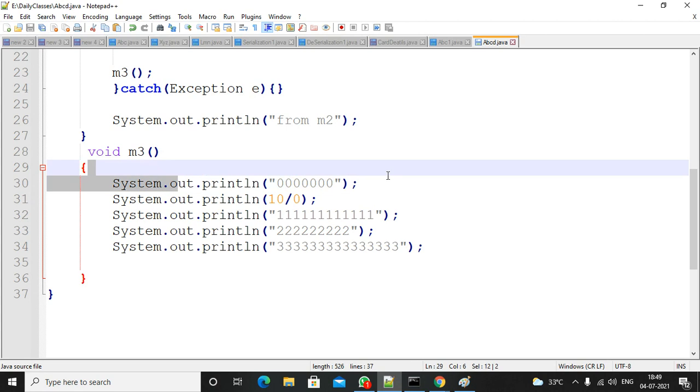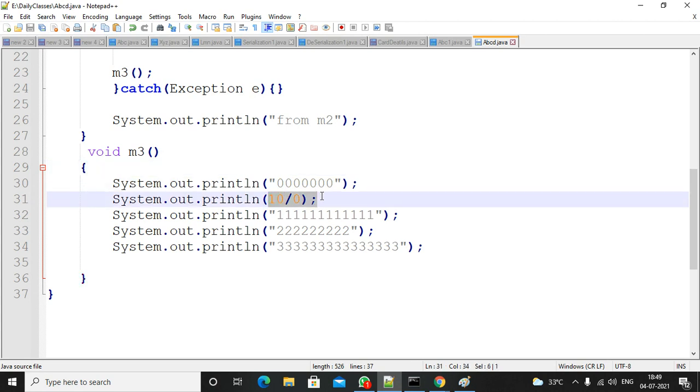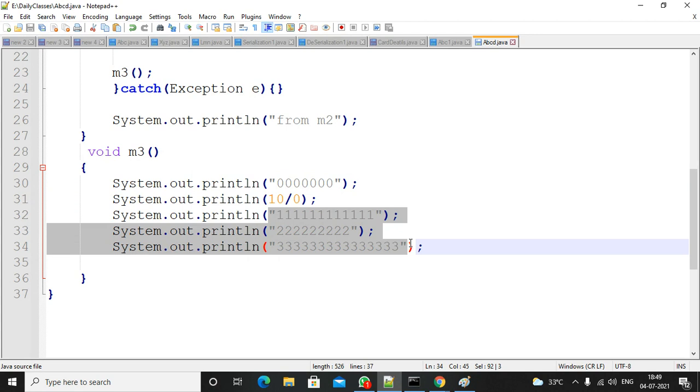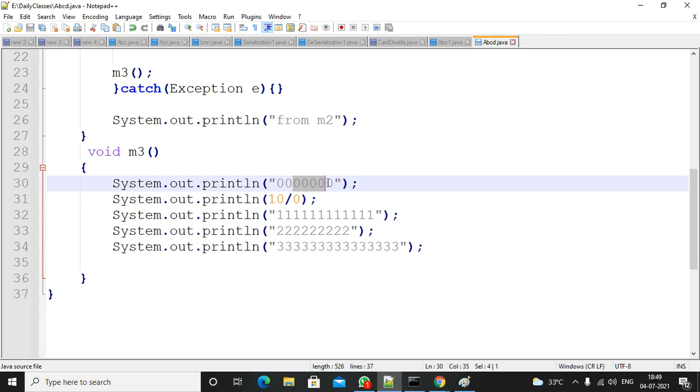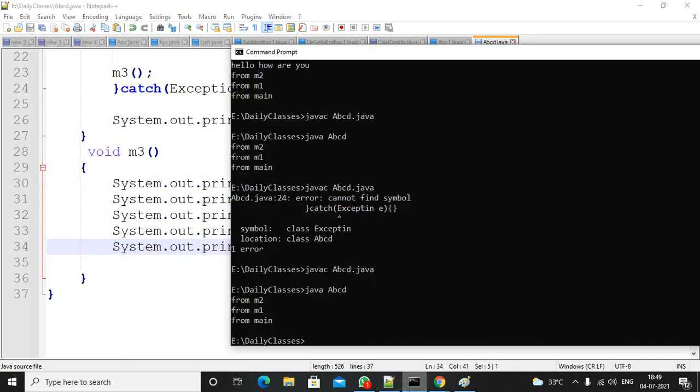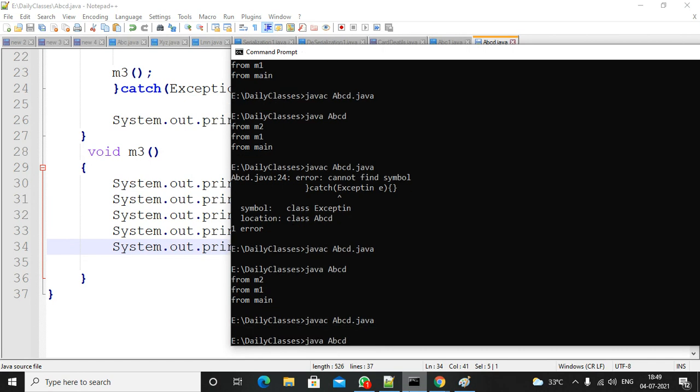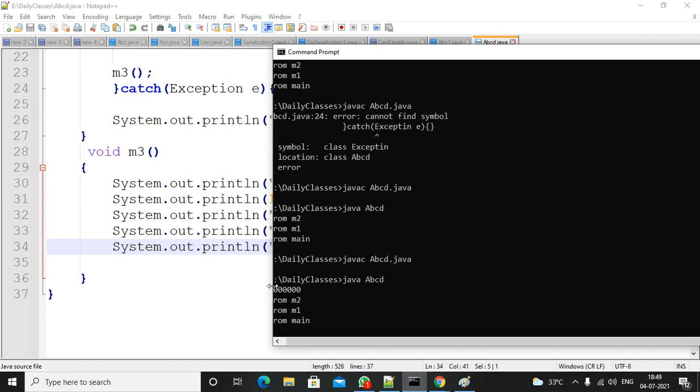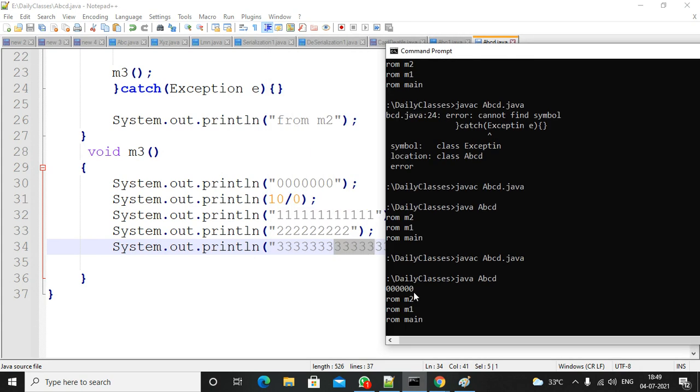The first line is executed successfully. After that there is an exception. If the exception is there, the remaining statements of M3 will not be executed. First zeros will be there, then ones, twos, threes will not be there. Observe the output. Compile, execute. So zeros are there, ones, twos, threes are not there, because this is abnormal termination.